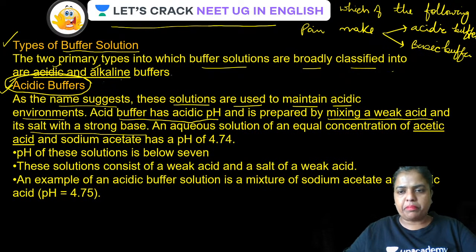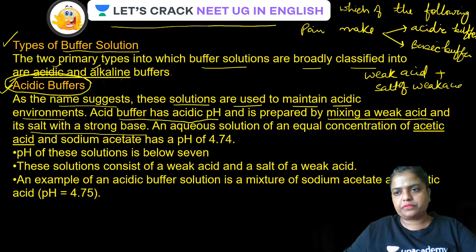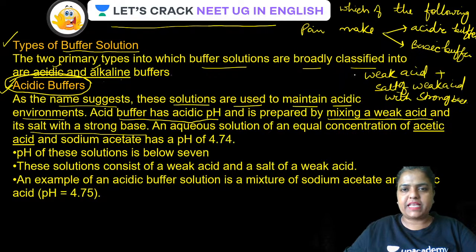Remember, it is prepared by mixing a weak acid plus salt of weak acid with strong base. Don't worry, we are going to cover the example. For example, guys, acetic acid is a weak acid.